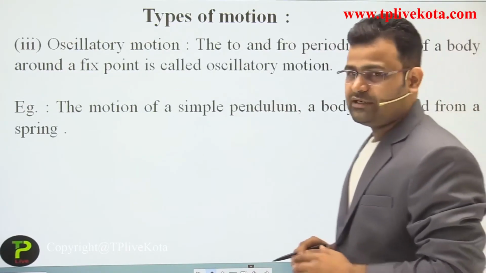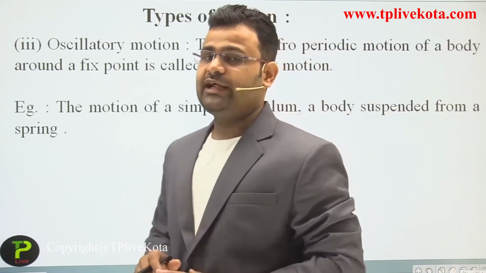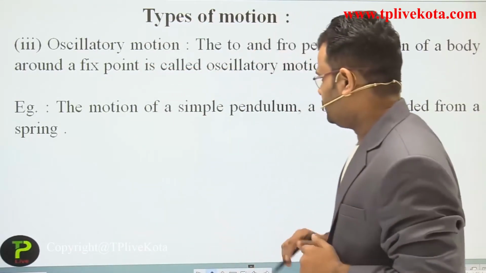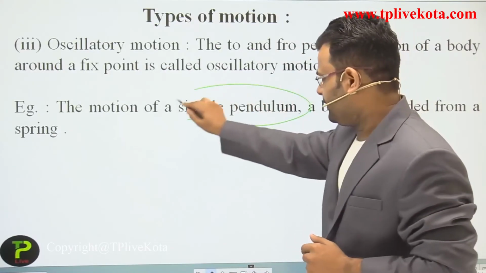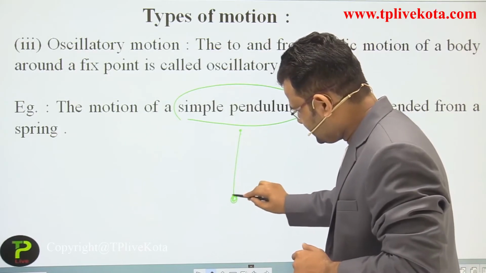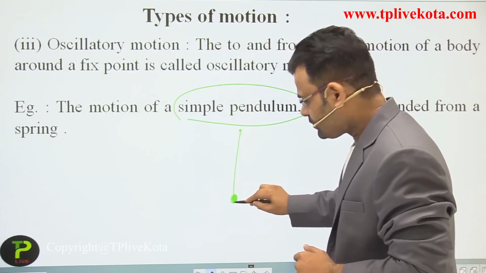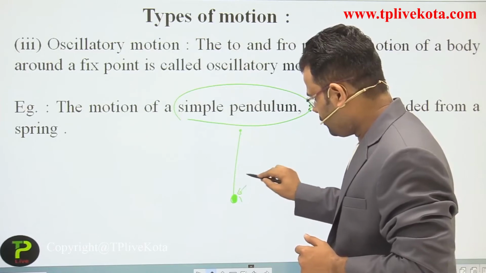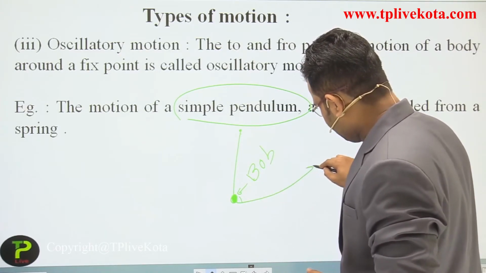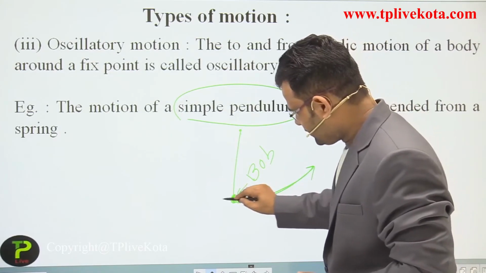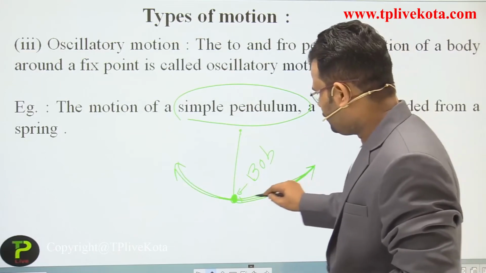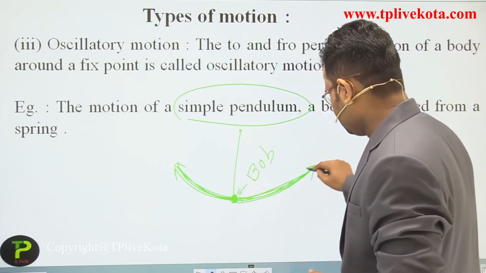After that, dear students, the last one is oscillatory motion, just like a pendulum. The motion of a simple pendulum. What happens? That is a bob. We can say that is called the bob. It moves sometimes in that direction, again moves back, and moves in that direction. That type of motion is called oscillatory motion.